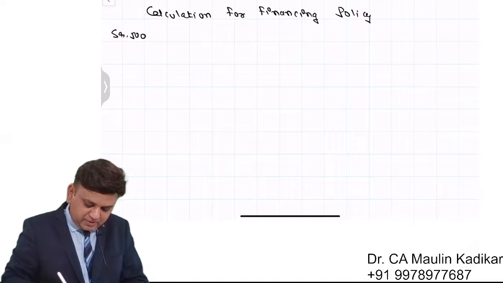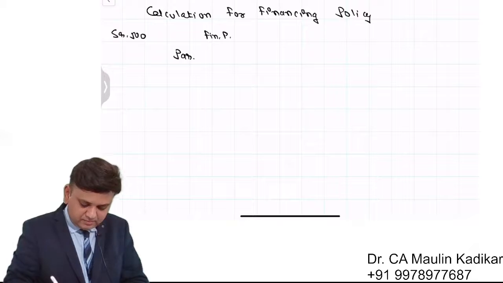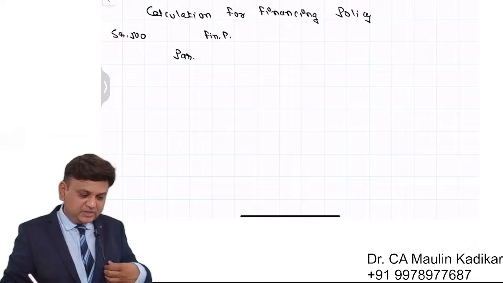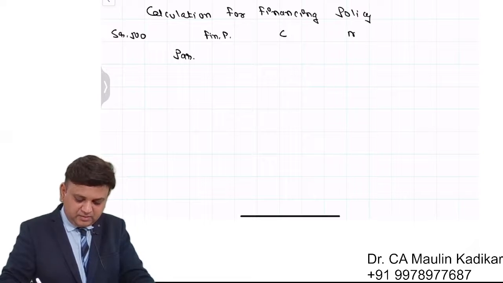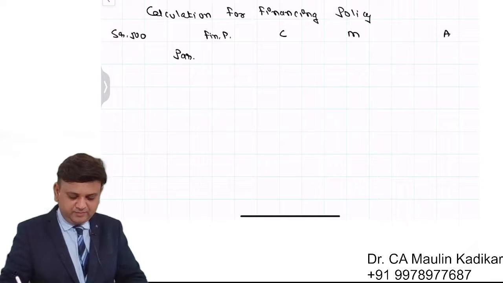Column number 2 will be particulars, and opposite to that is the financing policy. Three financing policies: the first one is conservative, second is moderate, and the last one is aggressive.